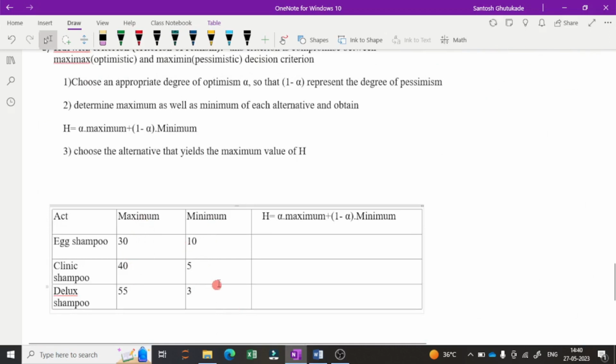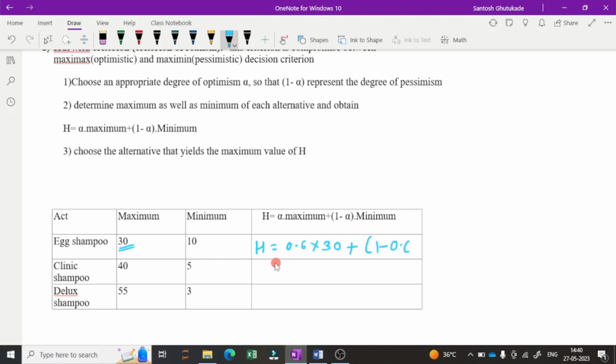Now, to solve this criteria we have a relation to calculate the H value: alpha into maximum plus 1 minus alpha into minimum. We know the alpha value is 0.6, into maximum 30, plus 1 minus 0.6 into minimum value 10. So 0.6 into 30 is 18, plus 0.4 into 10, that is 4. So 18 plus 4 is 22. The answer is 22.